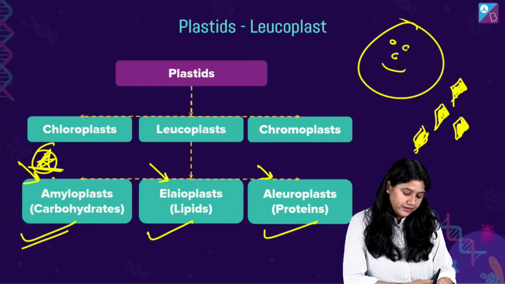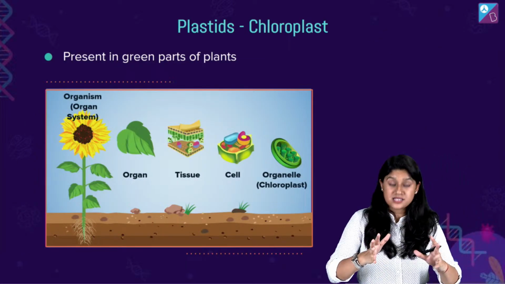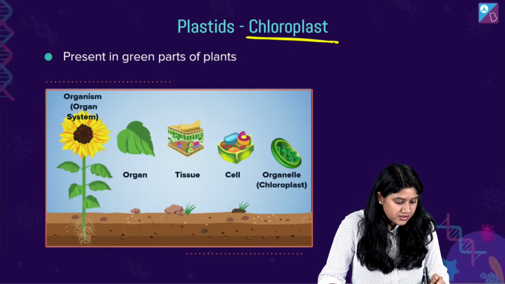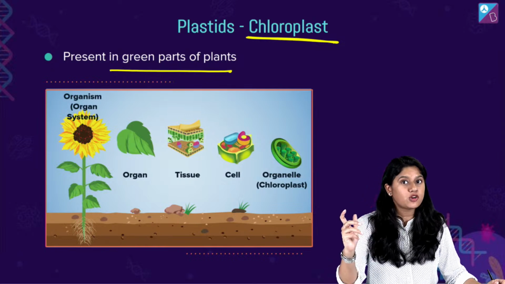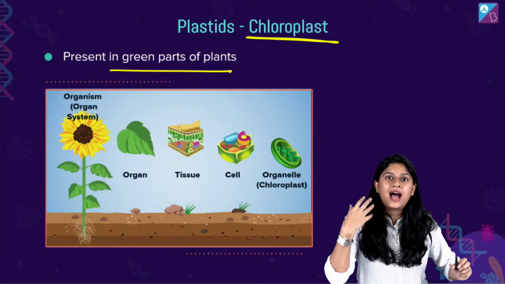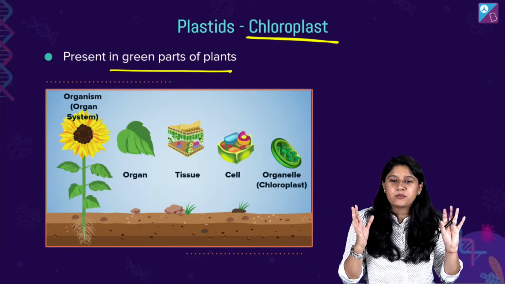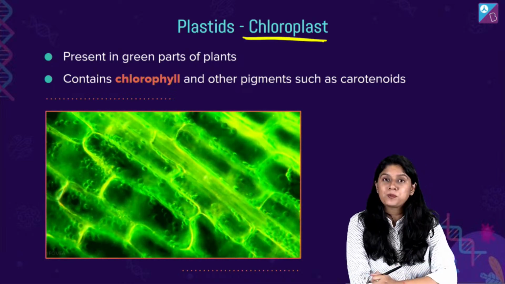Okay, now let's move ahead to the important one, right? इसका हम structure detail में discuss करेंगे, which is the chloroplast. It is present in the green parts of the plant, right? Now, it's super important. We don't have to tell you that it's important. We all know कि बहुत जरूरी है. अब हमारा प्यारा सा chloroplast. Chloroplast कहाँ पे है?